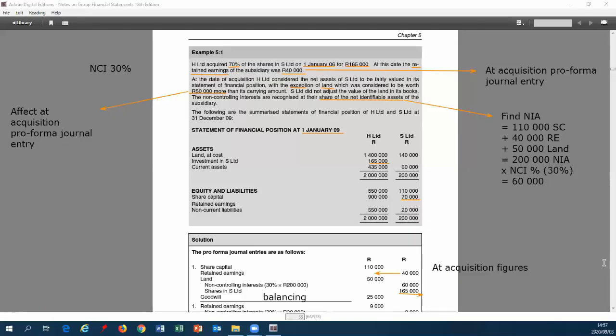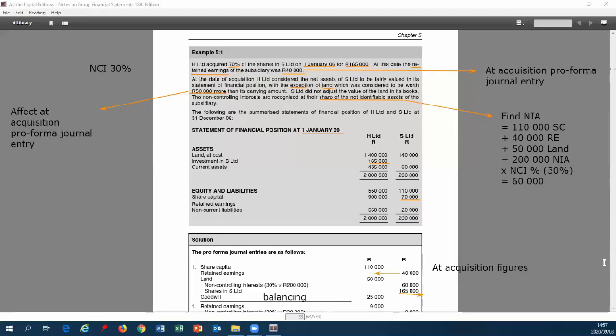Okay, every year we are going to do a consolidation. Every year we will get H's financial statements and S's financial statements, and we'll have to do these pro forma journal entries. They're not physical journal entries like what we see in our normal accounting books, where once they're processed, they are there. This is not actually a physical book that we are doing. This is a working so that we can add H to S so that we can produce our financial statements. Okay, so that is vital to understand.